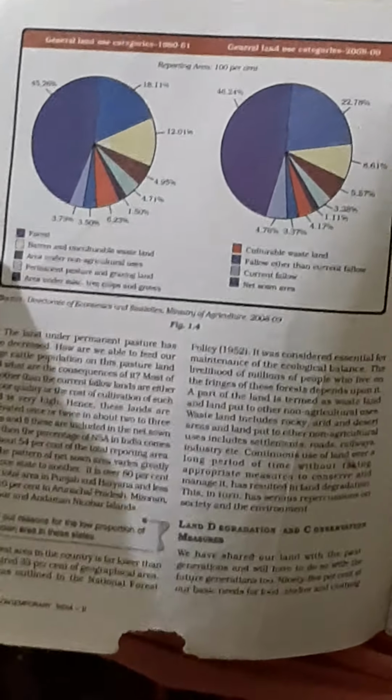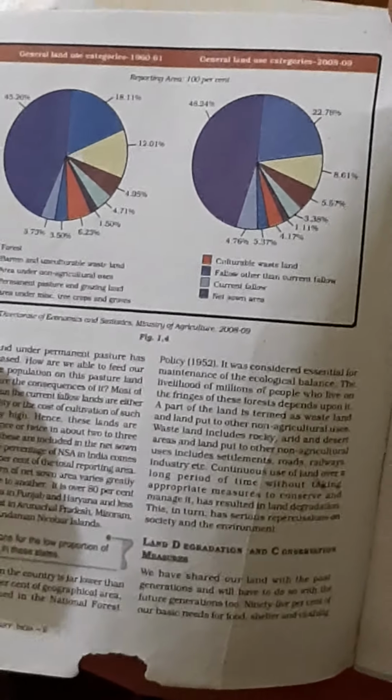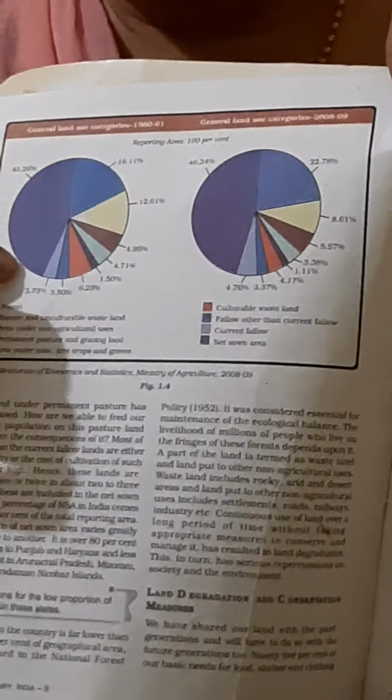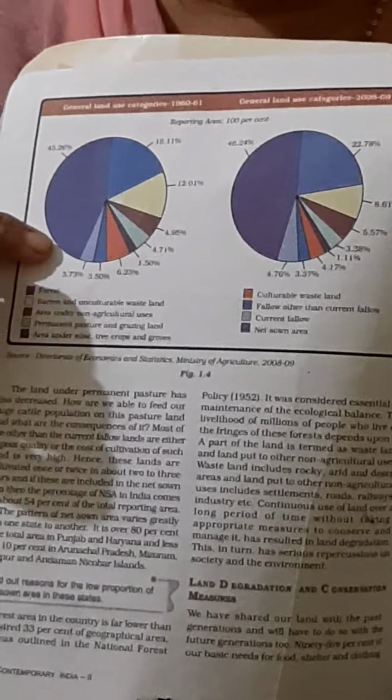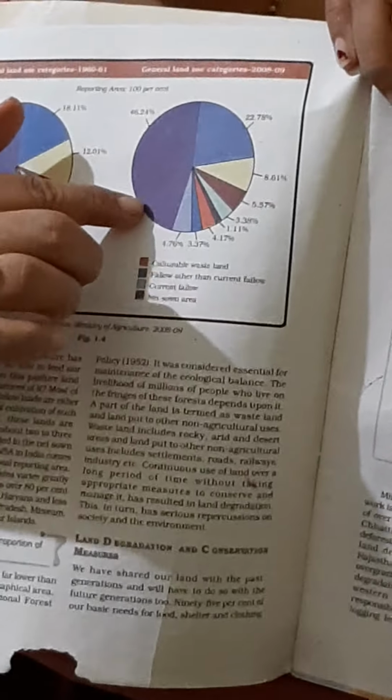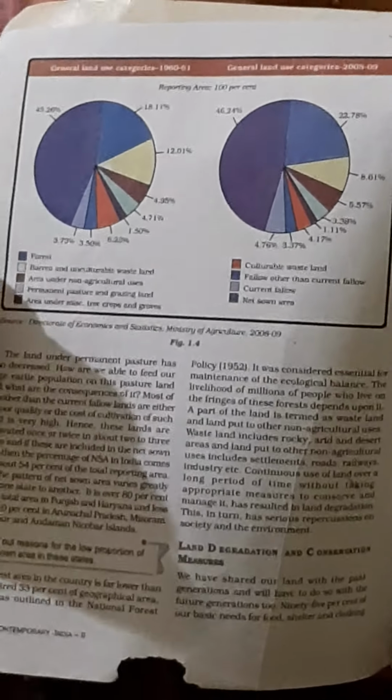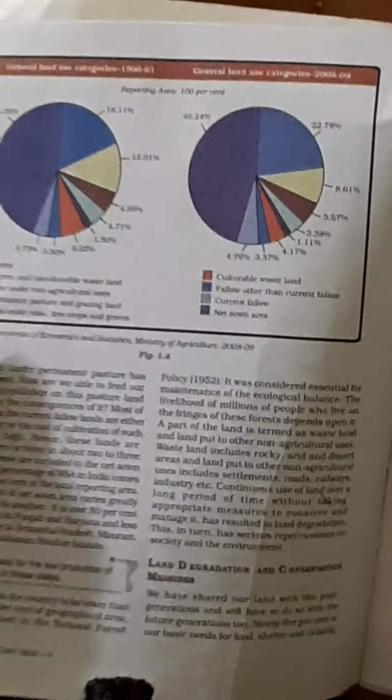You can see the net sown area here. So let me tell you, the various colors are given. You can open your textbook and just see. So I'll tell you the comparative study of land use.